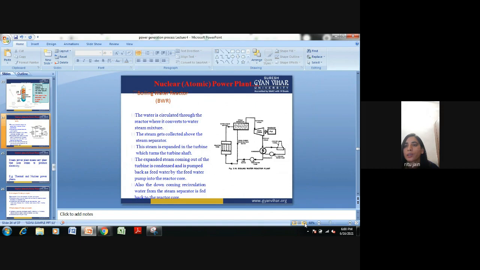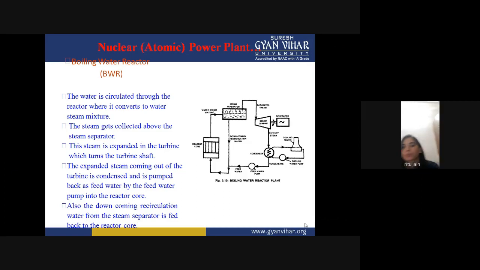The water is circulated through the reactor where it converts to a water-steam mixture, and the steam gets collected above the steam separator.